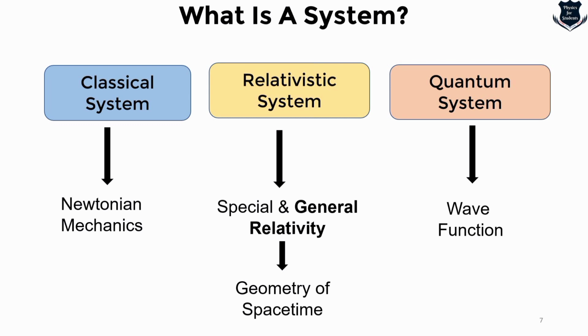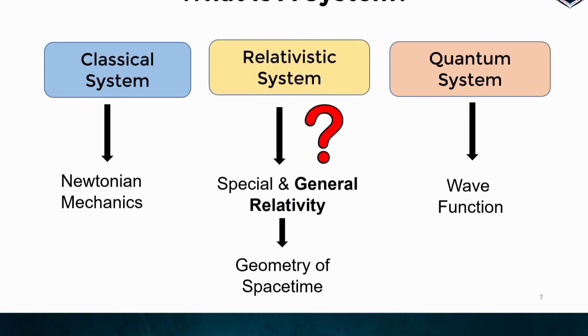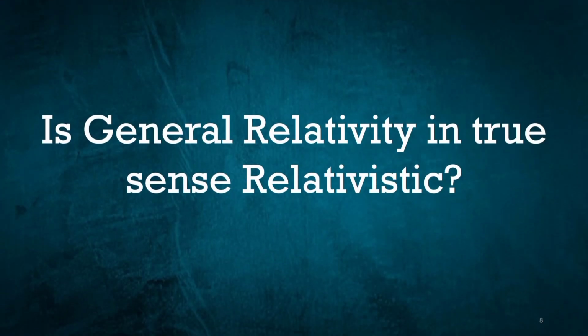Now the question is, when we are talking of a relativistic system, can we tell that the general theory of relativity is completely relativistic, or does it have some other features and behaviors? Let us look into the next part of the video. Is general relativity in the true sense relativistic or not?